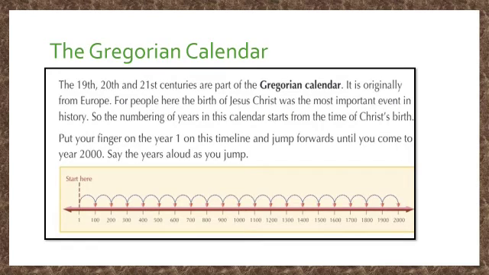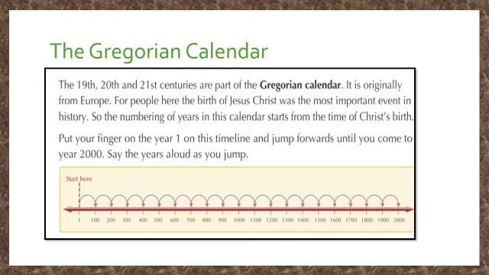So students, here we are seeing the first topic of the lesson, the Gregorian calendar. The 19th, 20th and 21st centuries are part of the Gregorian calendar. It originally developed in Europe. For people there, the birth of Jesus Christ was a very important event in history. So the numbering of years in this calendar started from the time of Christ's birth.